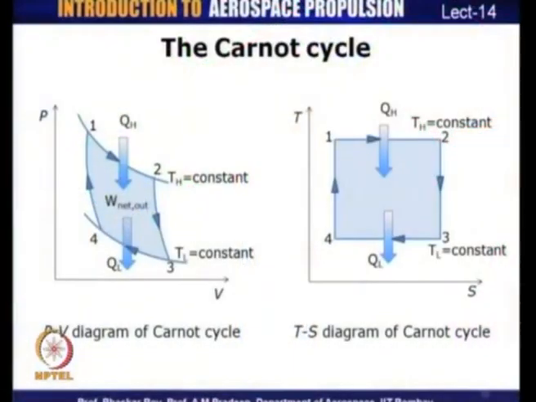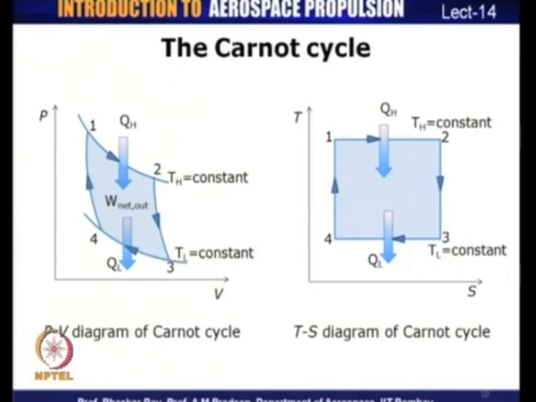Now, what we shall do next is to plot the Carnot cycle on the common coordinates of plotting, like pressure and volume, as well as temperature and entropy. So, we will plot the Carnot cycle on PV and TS diagrams, and we shall see how a Carnot cycle looks. Let us look at the PV diagram first. On a PV diagram, this is how a Carnot cycle would look.